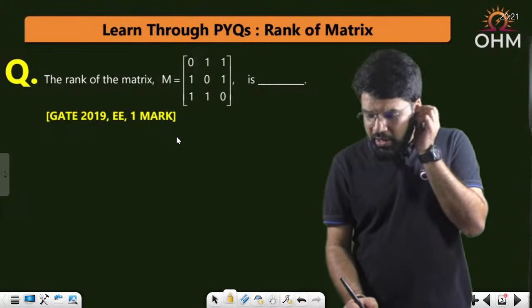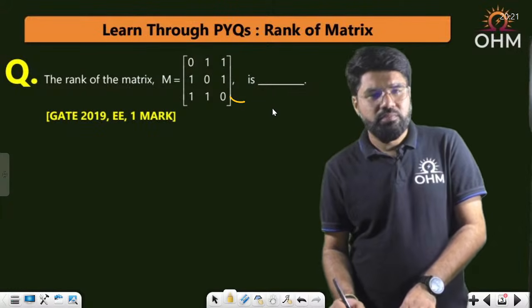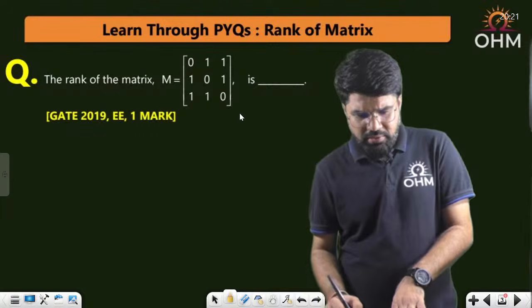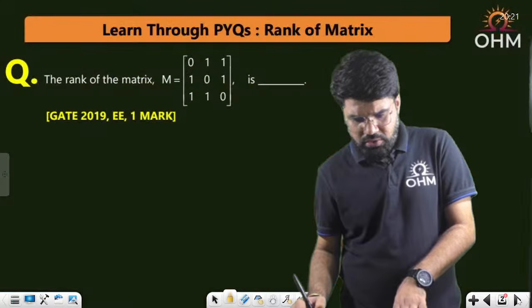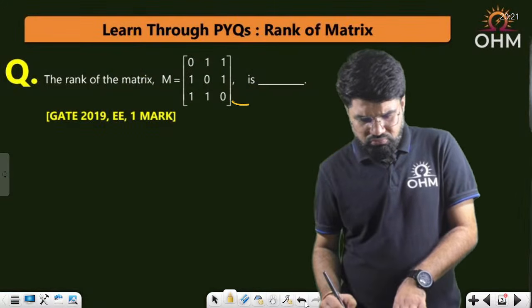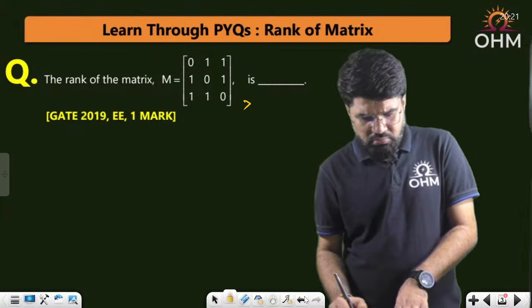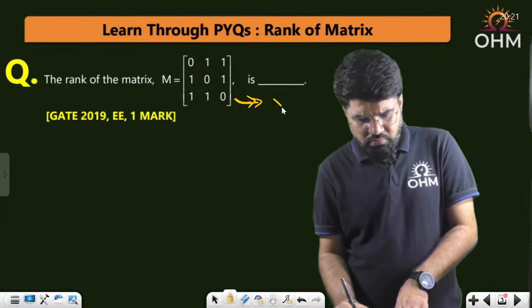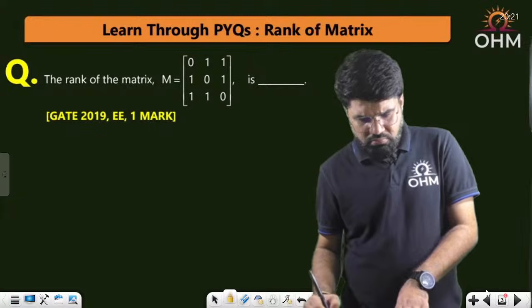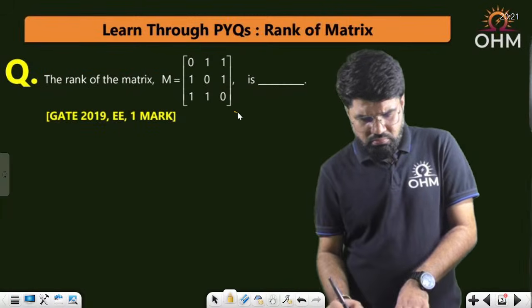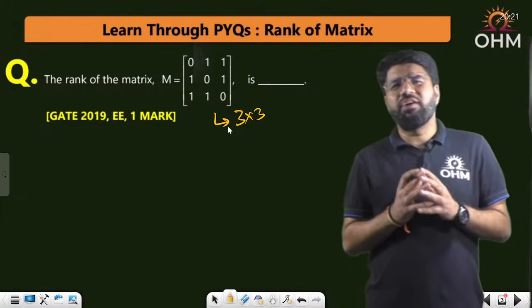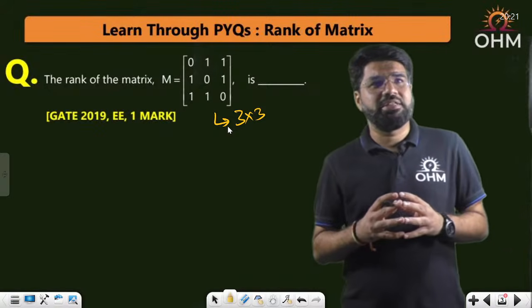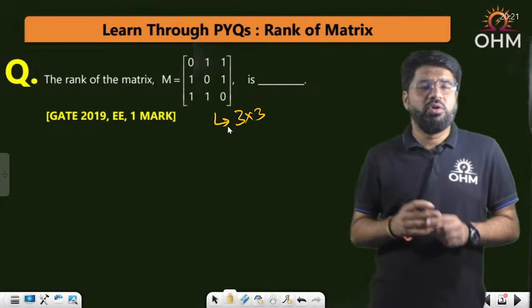Now, it's a 3 cross 3 matrix. So this is a 3 cross 3 matrix. Now first, especially if it is a square matrix, let's start with the determinant of the matrix. What is the determinant of this matrix?